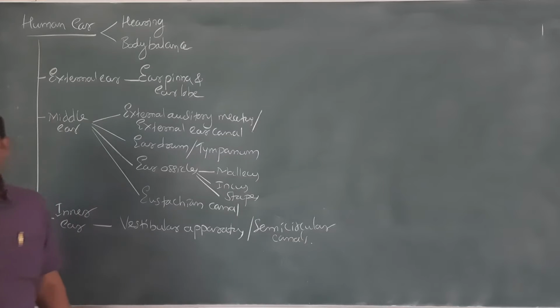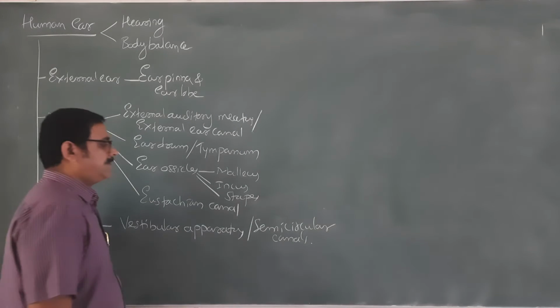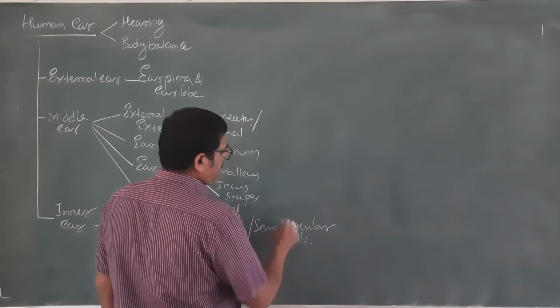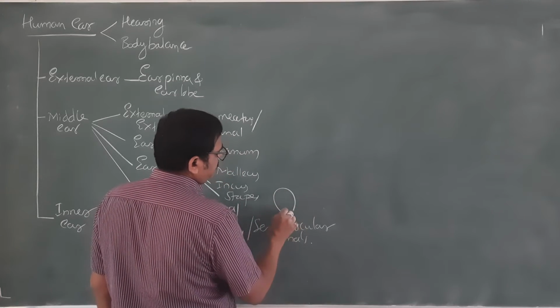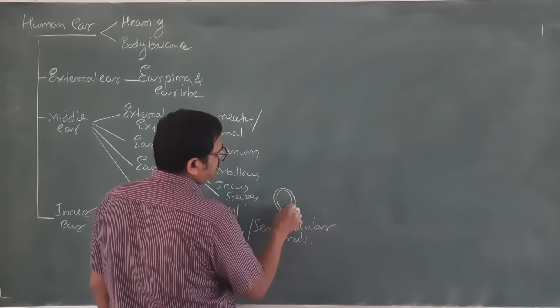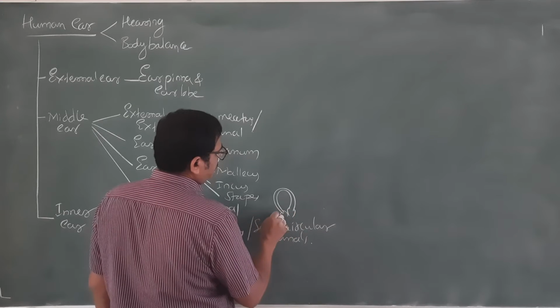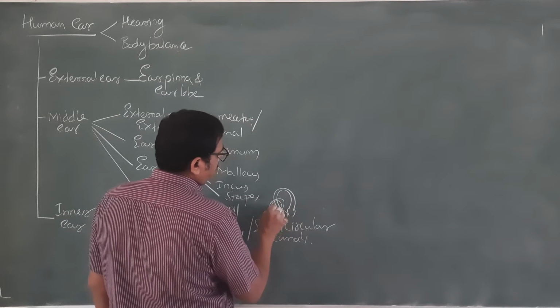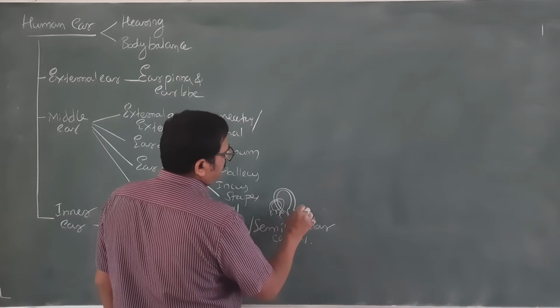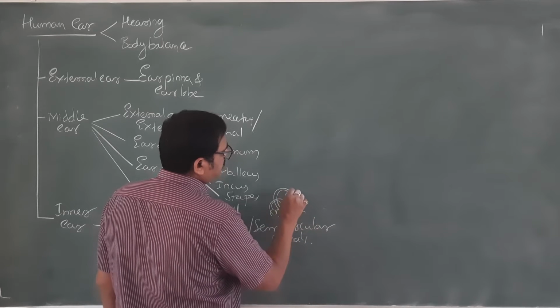Inside them is a structure called the crista ampullaris. These semicircular canals will be like this. There are three semicircular canals, like this, and then like this.